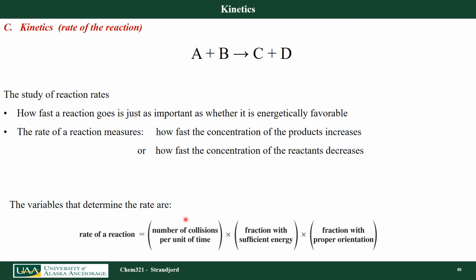First of all, our molecules have to actually bump into each other. So that's the number of collisions per unit time. They also have to have enough energy to react, and they have to be oriented in the right direction. In other words, the functional group of the molecule has to actually interact with the functional group of another molecule. For example, the nucleophile and the electrophile.